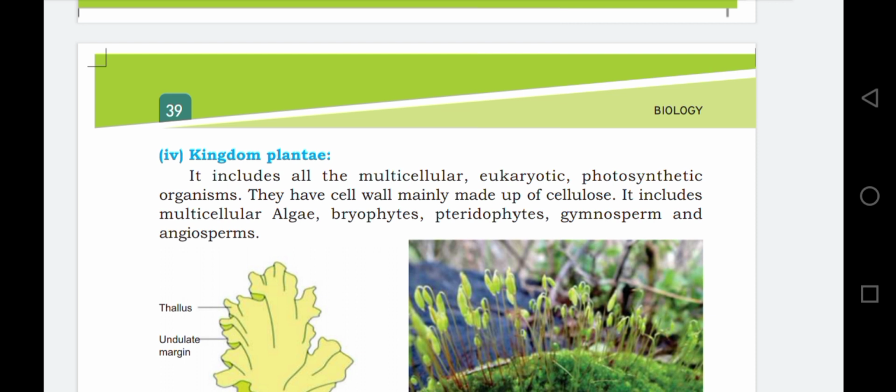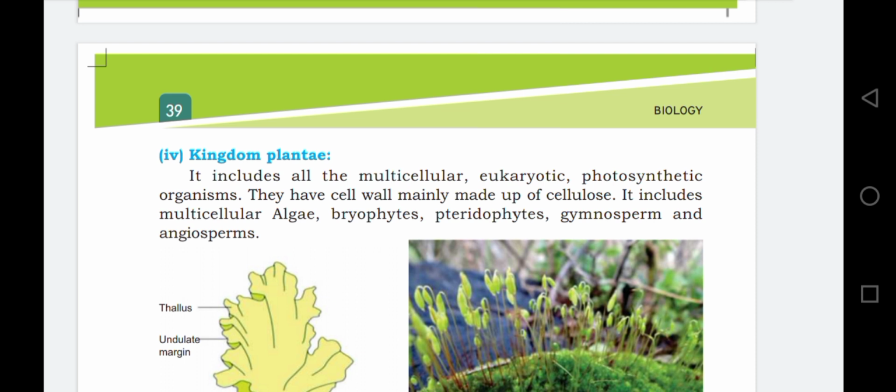It means plants are multicellular, their bodies consist of many cells. Eukaryote, their cells have a true nuclear membrane and membrane bound organelles in the cytoplasm. And photosynthetic, they prepare their food in the presence of sunlight by the process of photosynthesis. They have a cell wall mainly made up of cellulose.